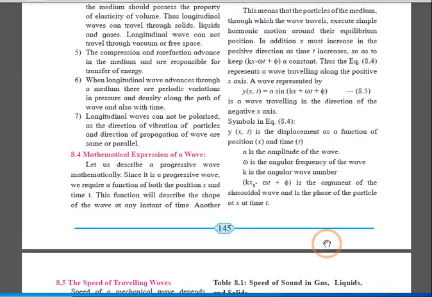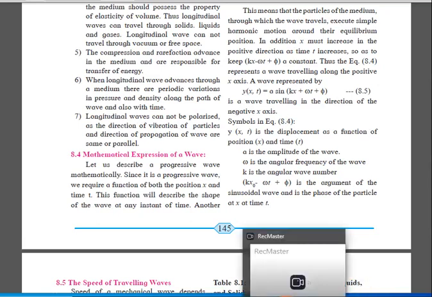So till this point, we'll stop here for today's lecture. In tomorrow's lecture, we are going to discuss the speed of a traveling wave. We are going to discuss Newton's formula of velocity. Then we are going to discuss what Laplace correction is, the echo effect, properties of sound, and much more. I hope you understood till this point.